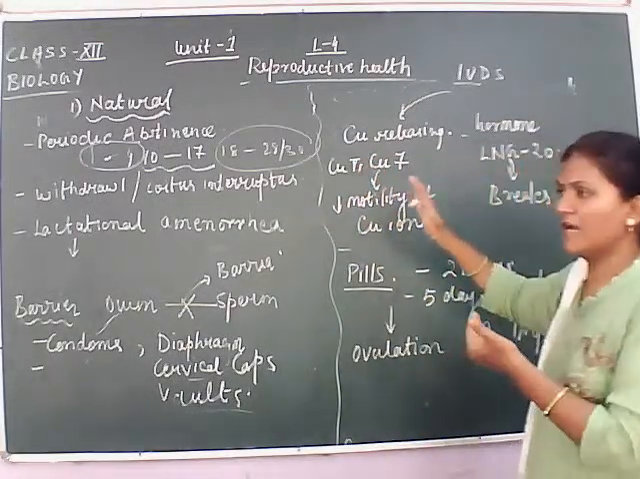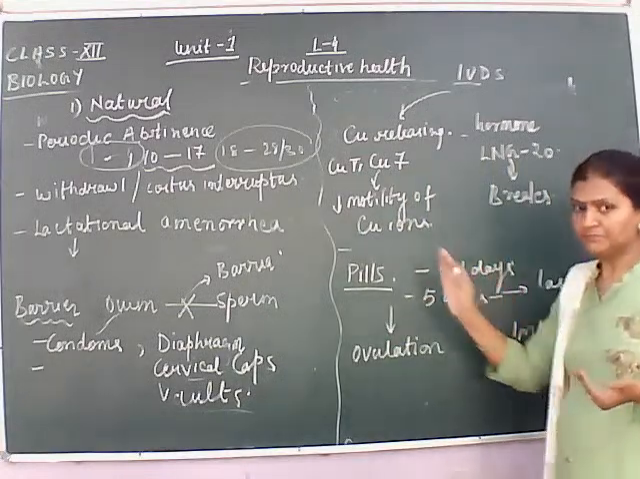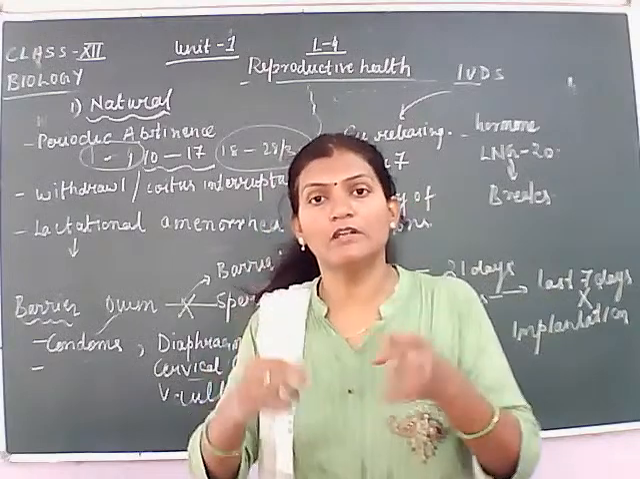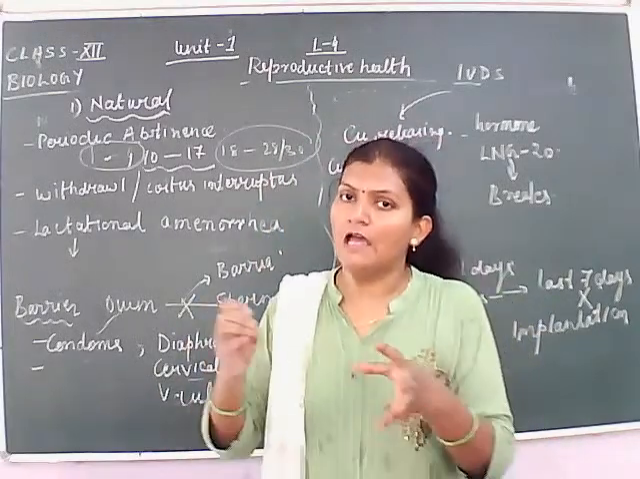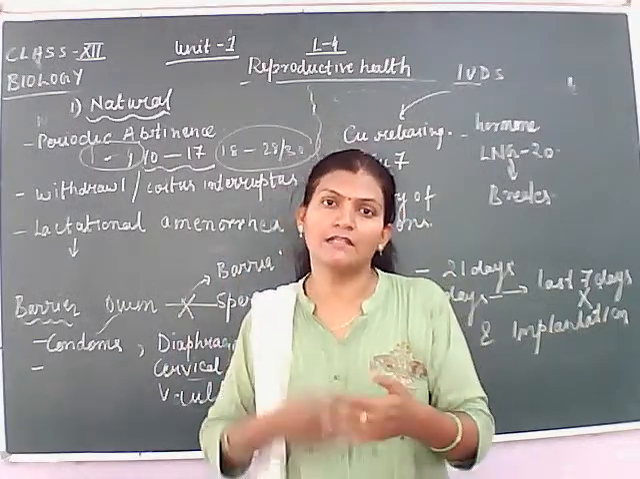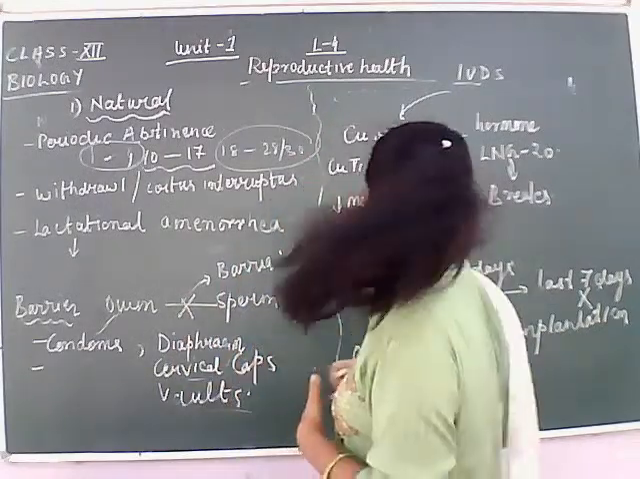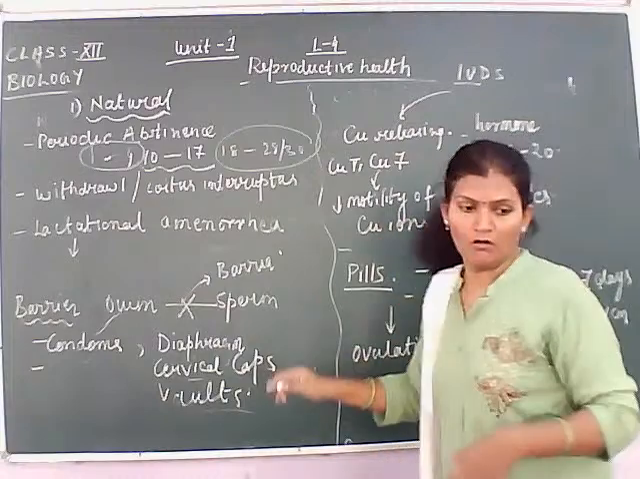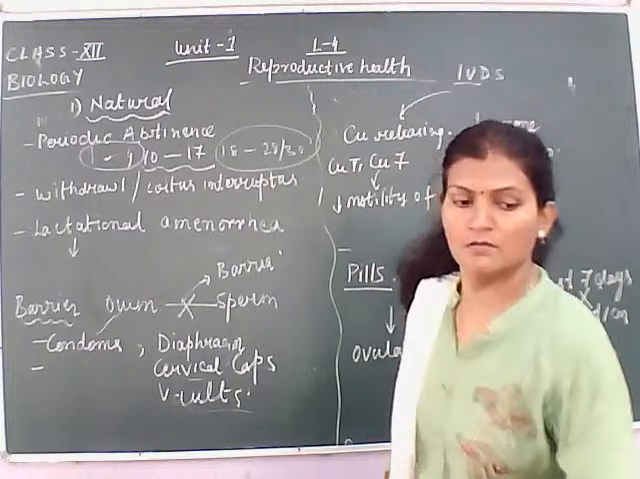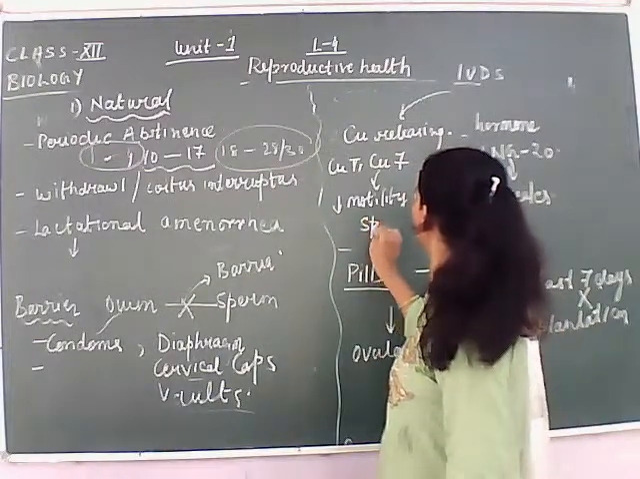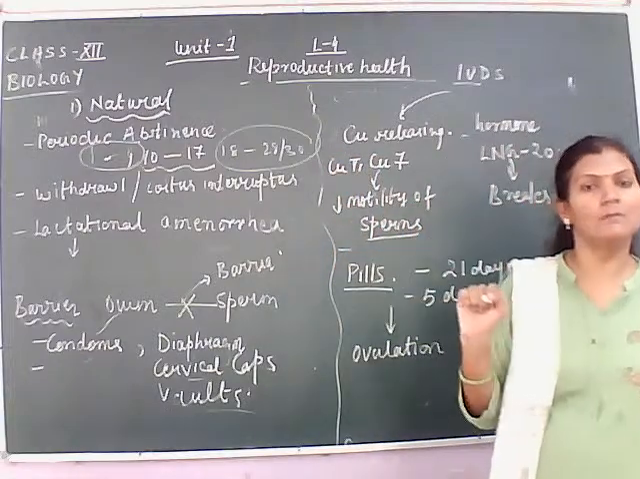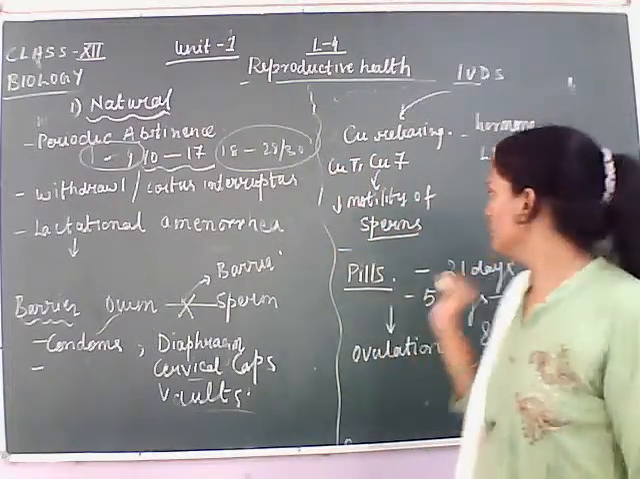The copper ions decrease the motility of the sperm, and the speed of the sperm becomes very low, so that they cannot fertilize the ovum. So what is the use of copper ions here in the implant? They decrease the motility of the sperm.